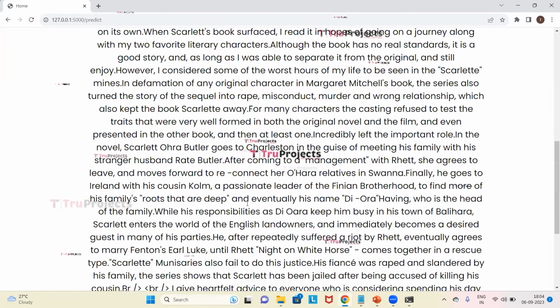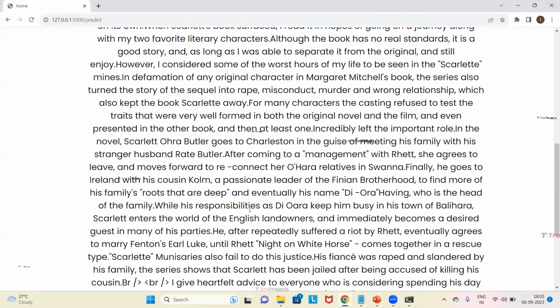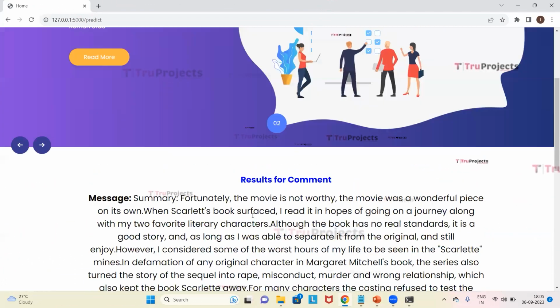In this way, we can upload any text and type any text. For that particular text, it will translate into English and then predict the sentiment, which is positive or negative. Now we will log out of this page.